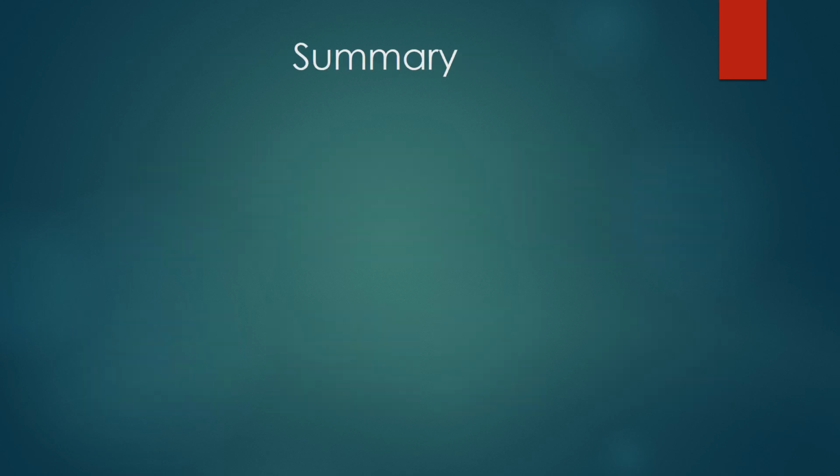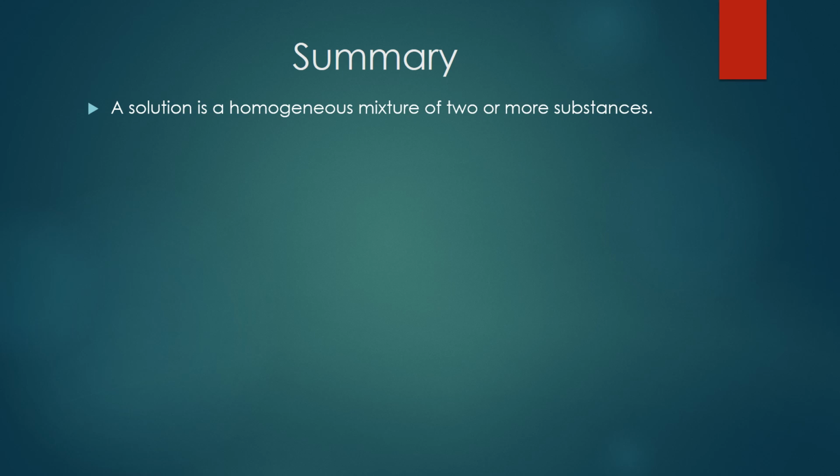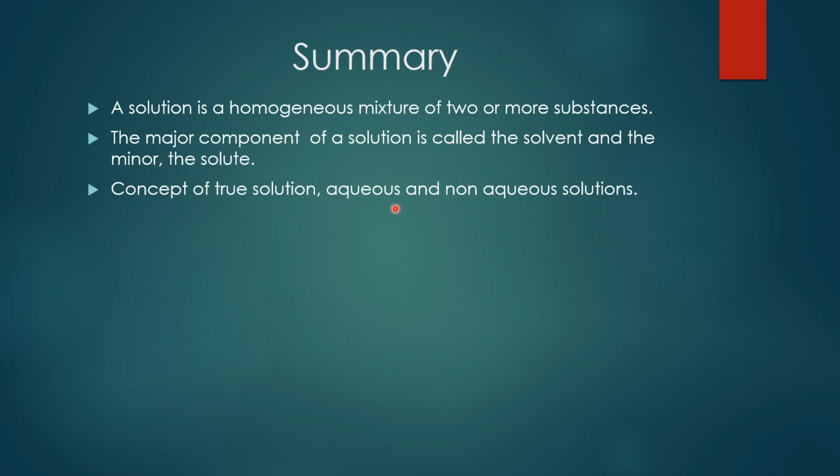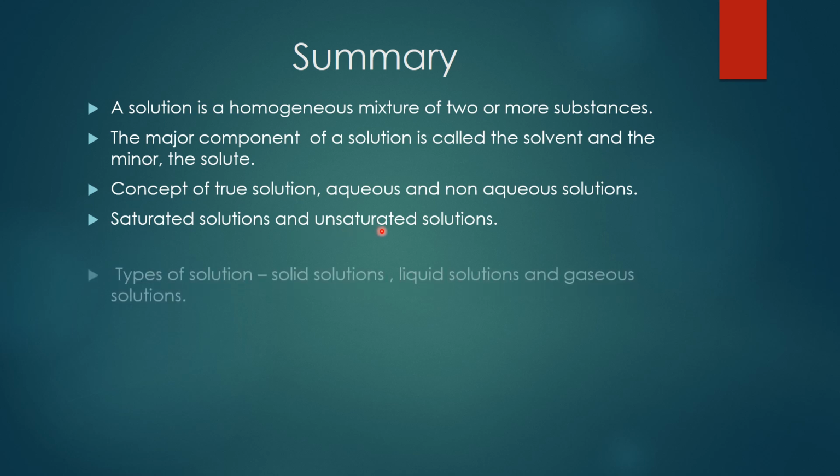Now let's move on to the summary. A solution is a homogeneous mixture of two or more substances. The major component of a solution is called the solvent and the minor component the solute. Then we discussed the true solution, aqueous and non-aqueous solution. Then we discussed saturated and unsaturated solutions.